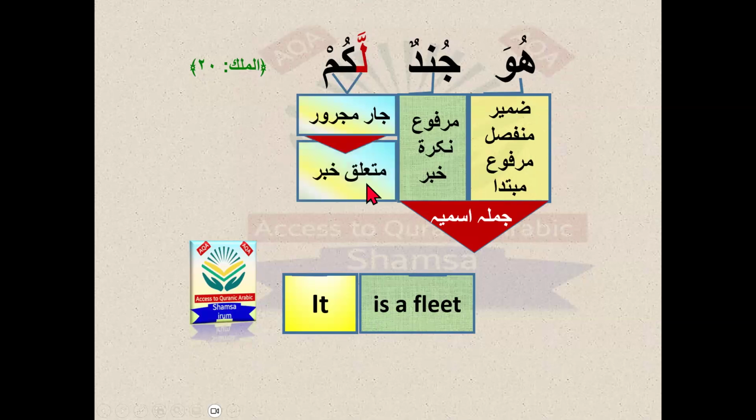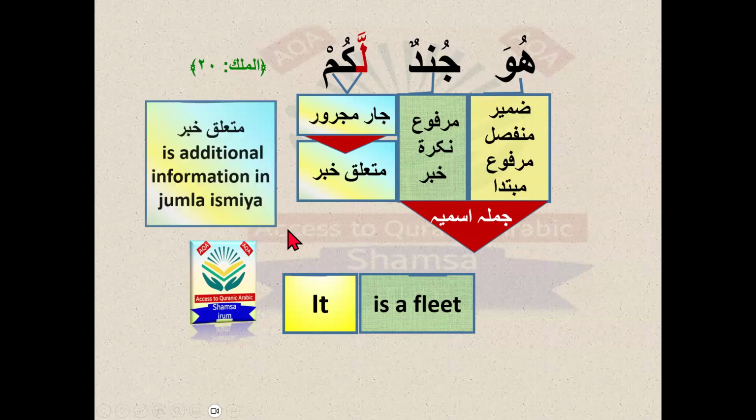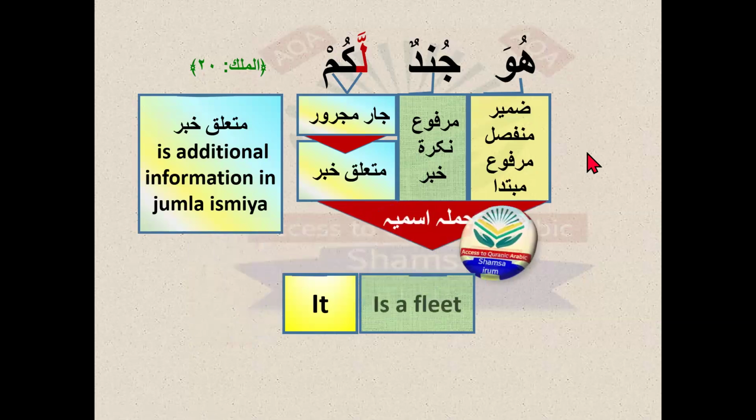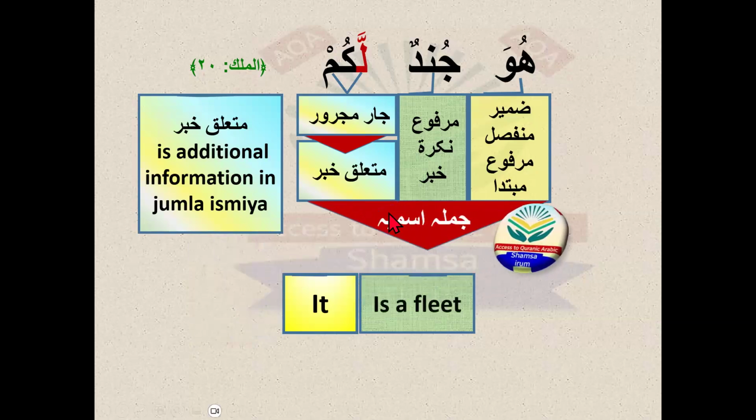So the Arabic terminology we will use here is muta'alliq khabar, meaning related to khabar. Muta'alliq khabar is the additional, or extra, information in the jumla ismiya. So in translation, the jumla ismiya is expanded now.